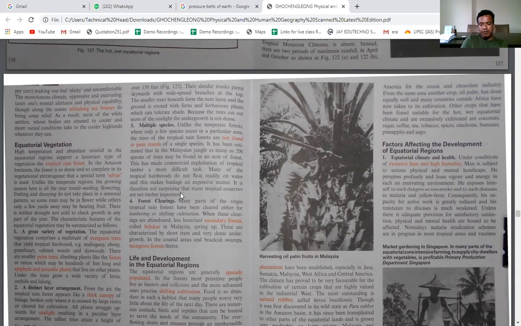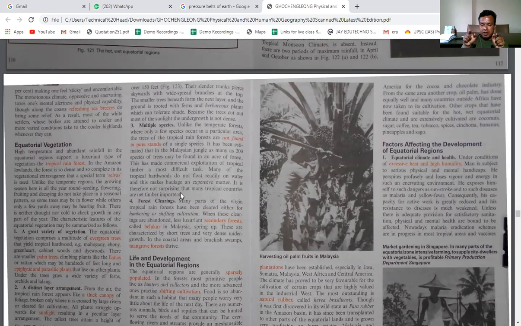That is why we can see that the people living in this equatorial type of climate have important economic activities of hunting, gathering, and zoom cultivation. Zoom means what? They do some shifting agriculture. Shifting agriculture means that once an area is cleared for agriculture and a crop is grown there, obviously a second crop cannot be grown in that zone, because of the lack of fertility, that agricultural land cannot give a second crop.